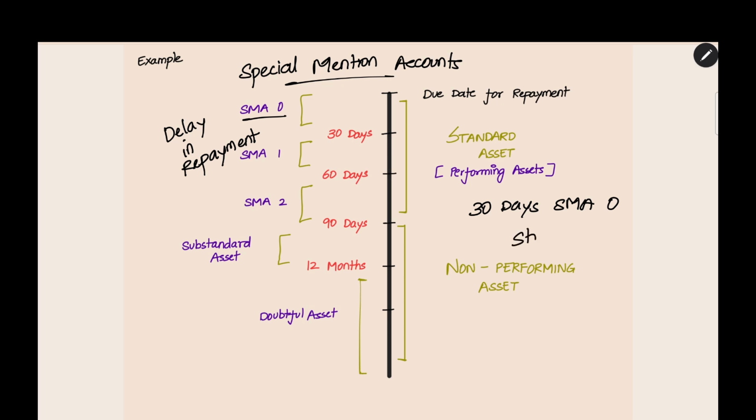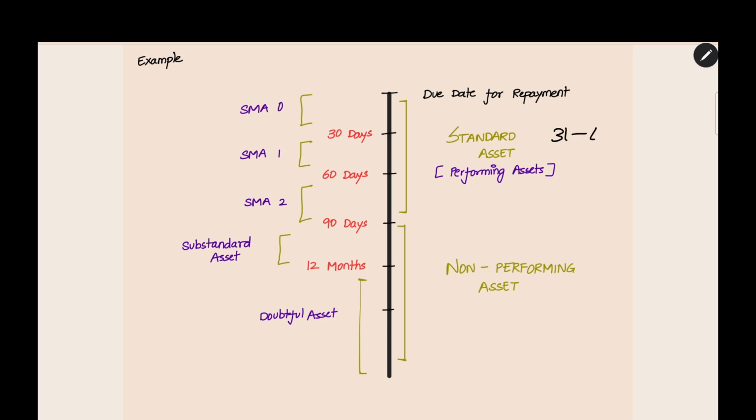That is called stress in the bank terminology. You have some kind of stress. You do not have the money, you do not have proper turnover, or the salary is not credited. Like that, some kind of problem you have. So there is a chance that you may default on the loan. You will not be able to repay the loan. There is some probability for that. That is called stress in the bank terminology. Up till 30 days, if you do not pay, it will be an SMA 0 account. And then after 30 days, 31 to 60 days, if you do not pay in this period also, it will be called an SMA 1 account. Why this SMA 1? SMA 0 is a smaller level.